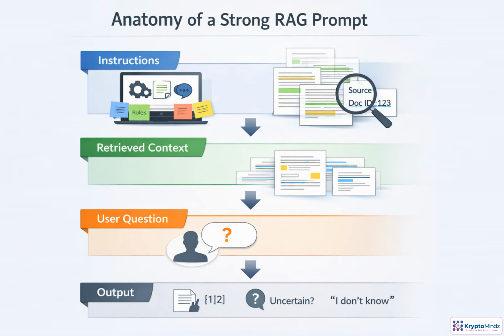A strong RAG prompt works because each part has a clear job. Instructions define behavior and constraints. Retrieved context supplies the evidence, ideally with source labels for traceability. The user question defines the task. Output requirements shape the response: format, citations, uncertainty, and when to say, "I don't know." Together, these parts turn a messy prompt into a more reliable answer pipeline.